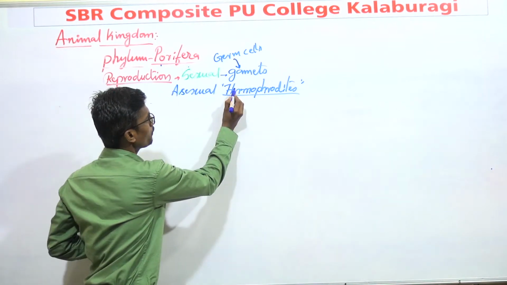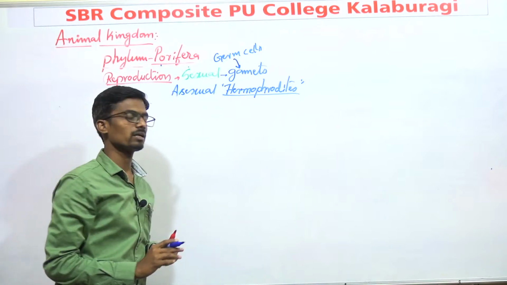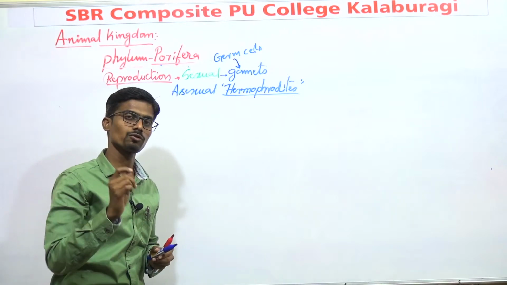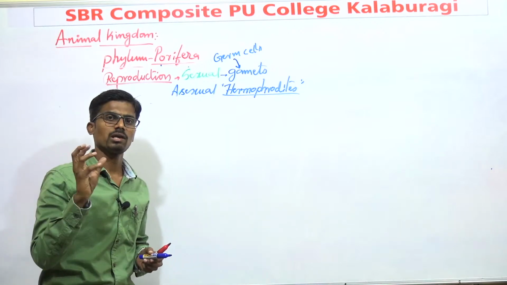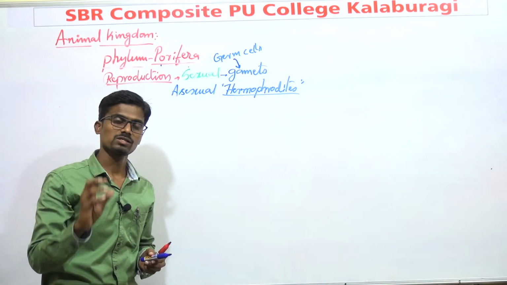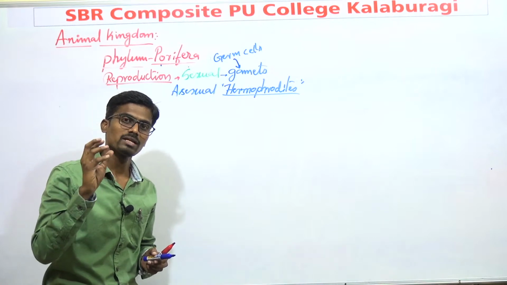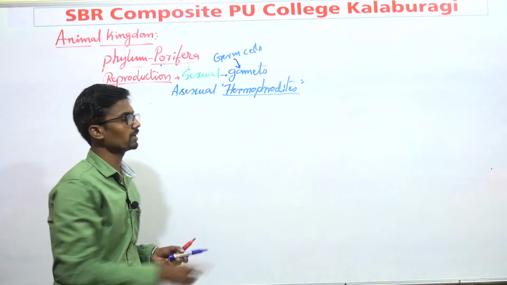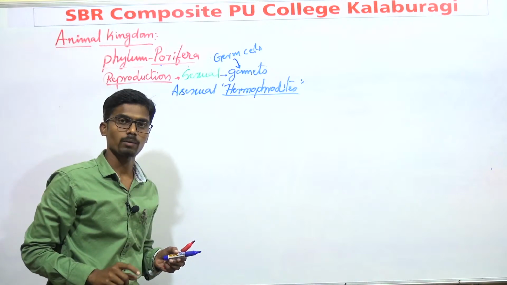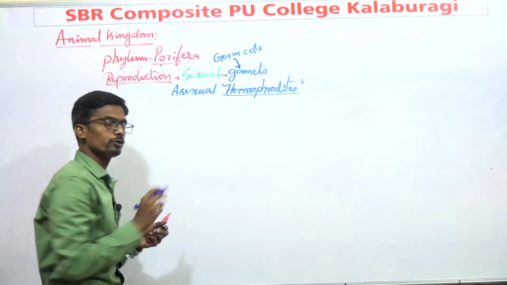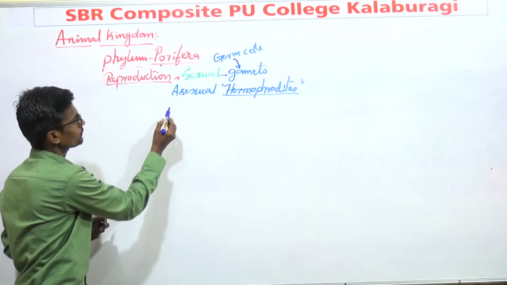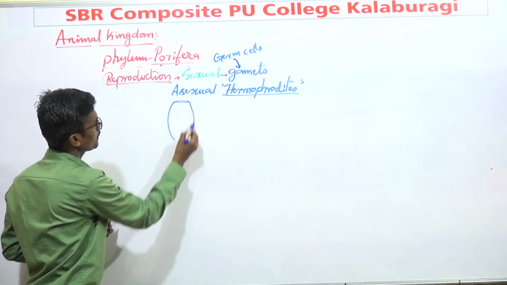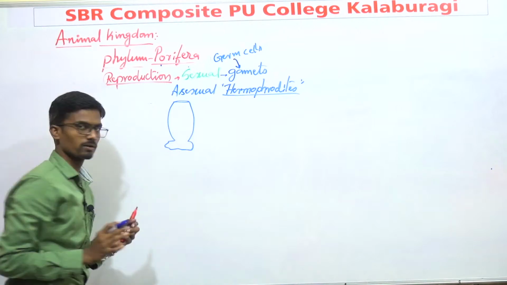It is a new term. You must remember this quite important term, which appears in zoology as well as botany. What does hermaphrodite mean? If any organism consists of male and female sex within a single animal, that is known as hermaphrodite. For example, you take a Cycon.